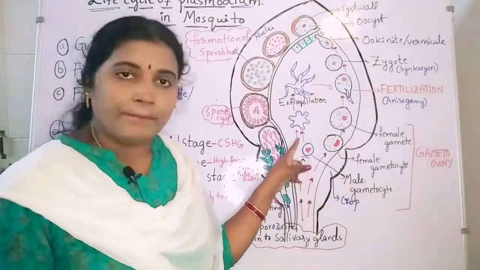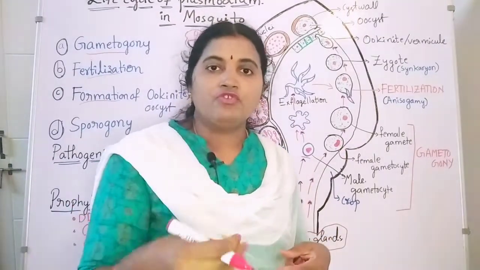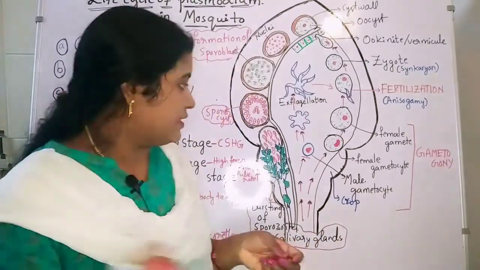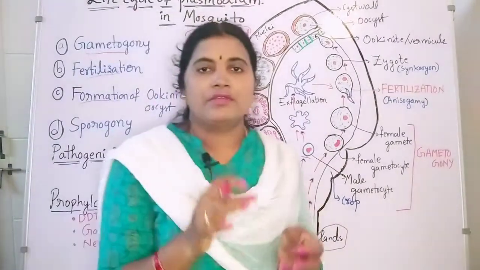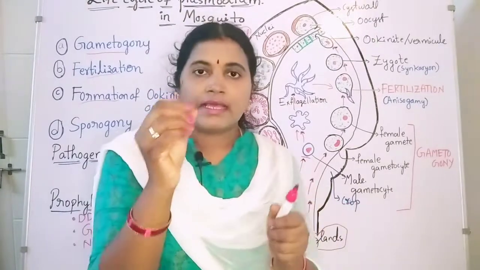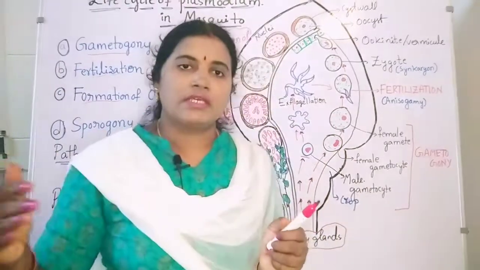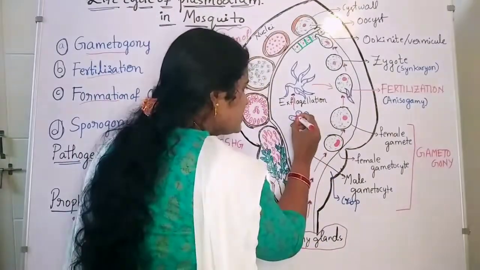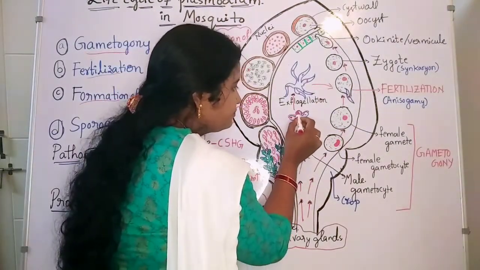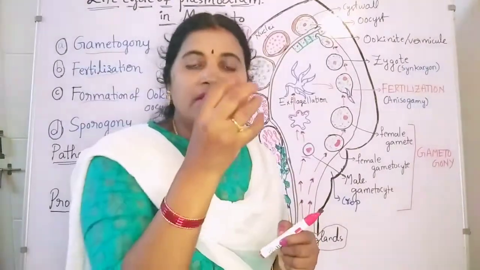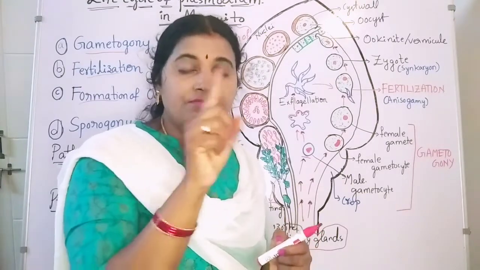So here the male gamete nucleus divides into many pronuclei. And how does it look? It looks like an amoeba. How is the amoeba formed? The cytoplasm present inside the cell is pushed towards the ends, and it forms this kind of structures. So this kind of lobe-like structures, and each lobe-like structure receives one pronucleus along with the cytoplasm projections.